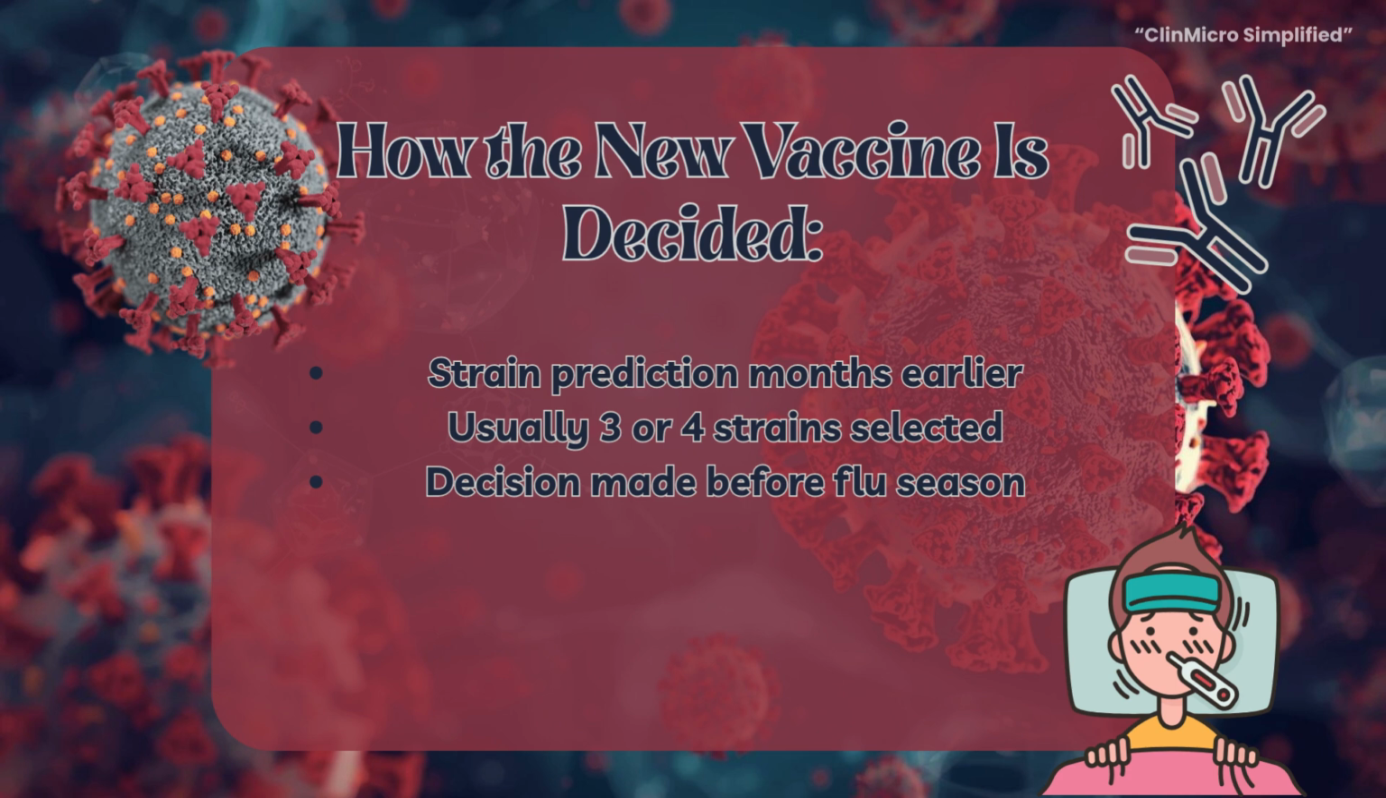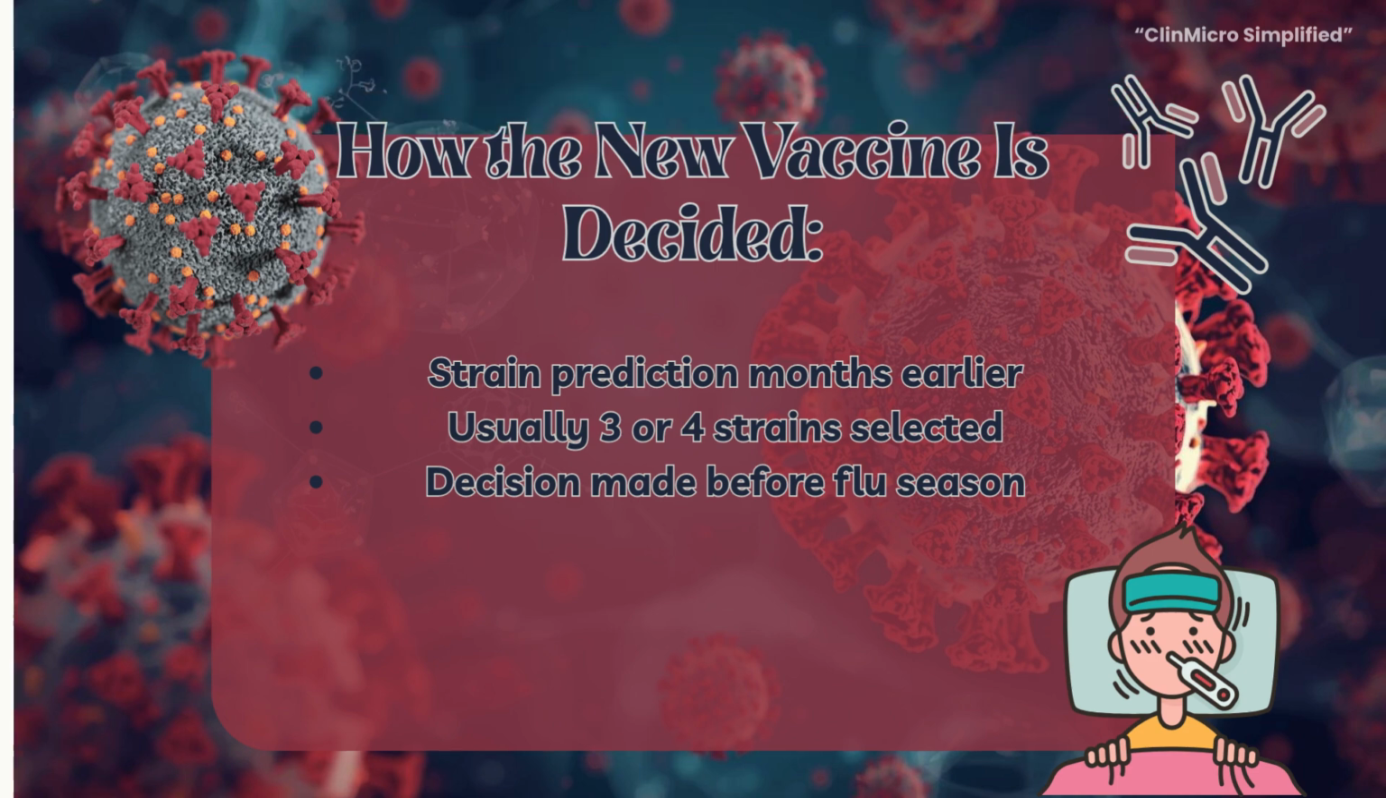The vaccine is updated accordingly, usually including 3 or 4 strains. This decision is made months in advance because vaccine production takes time.